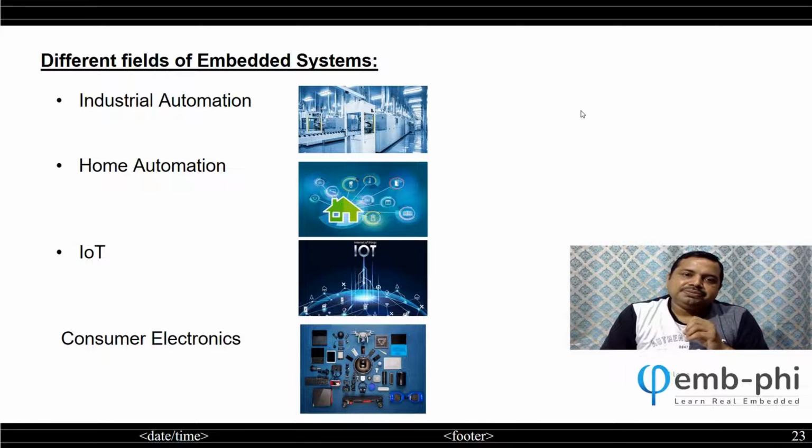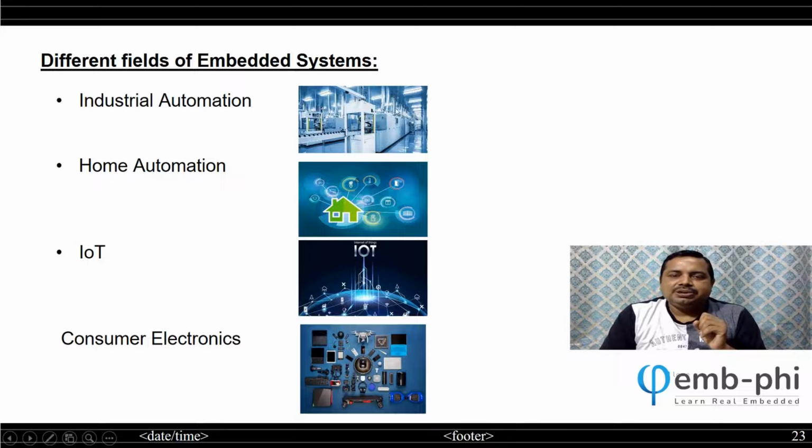This is an amazing field: industrial automation, home automation, IoT, Internet of Things, and consumer electronics. Consumer electronics is the one that touches us most deeply. Apart from that, industrial automation and other things may not come directly to us, but they are all very big fields. So many products are there.